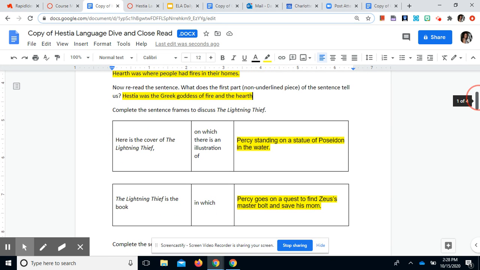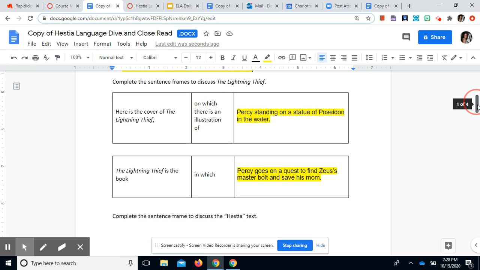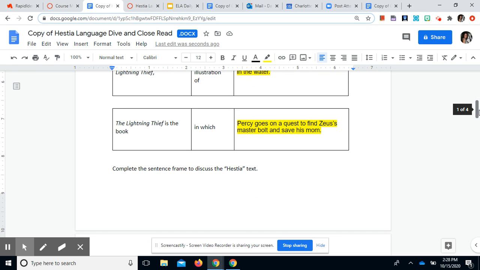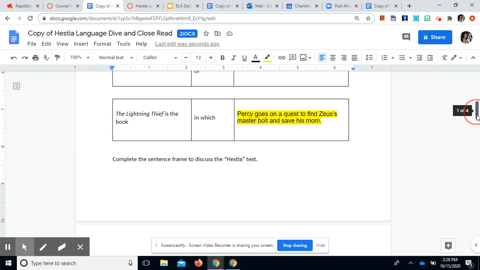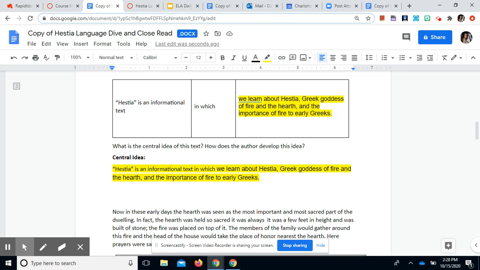All right, now we are completing some sentence frames. We have a couple first based on the Lightning Thief. Here is the cover of the Lightning Thief, on which there's an illustration of, and we said, Percy standing on a statue of Poseidon in the water. So the highlighted parts are what we added. The Lightning Thief is the book in which Percy goes on a quest to find Zeus's master bolts and save his mom. Now we're doing the same thing with the Hestia text. Hestia is an informational text in which we learn about Hestia, Greek goddess of fire and the hearth, and the importance of fire to early Greeks.